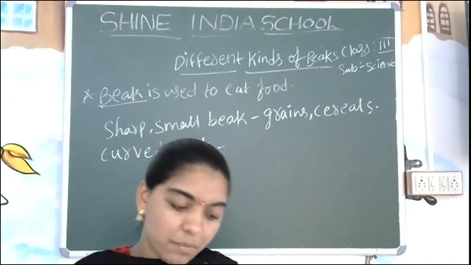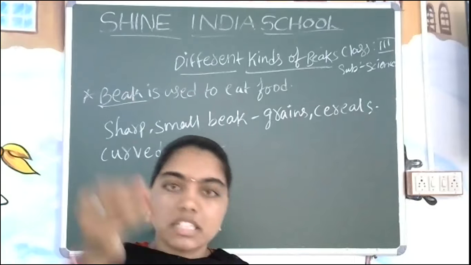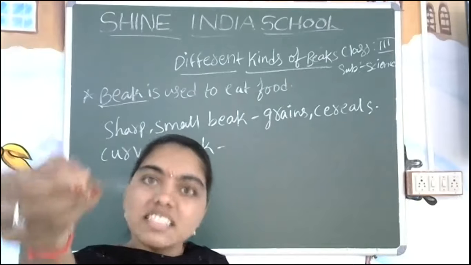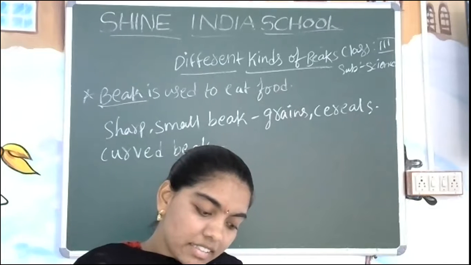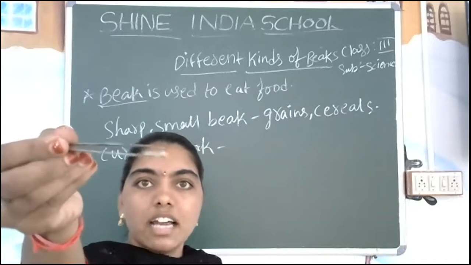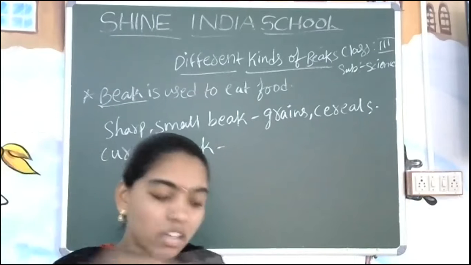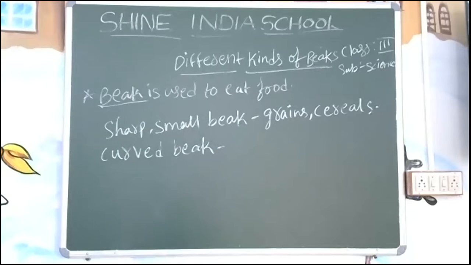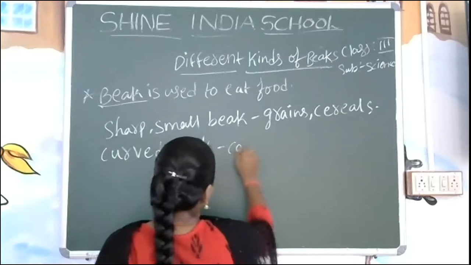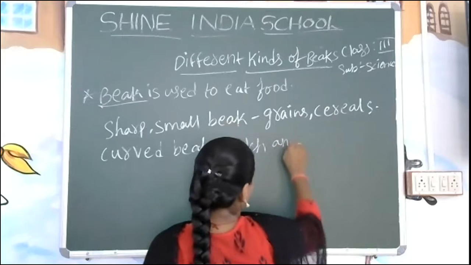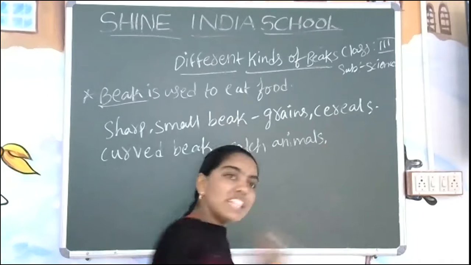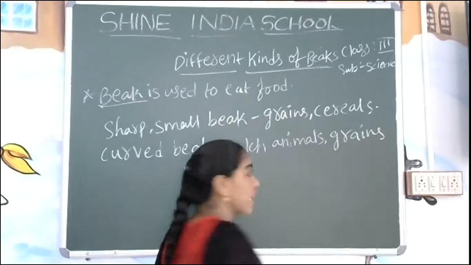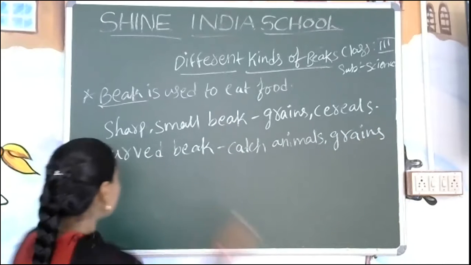Yes. Next, we can take different types of worms. You can see I have taken the right side. But it can be an insect, or you can take anything which has a curve. Yes, I think you can see my picture. Okay. Different birds. Now, the curved bill is used to eat what? Yes, to catch insects or animals. And what do they eat? Grains also. They eat grains also, but mostly animals.